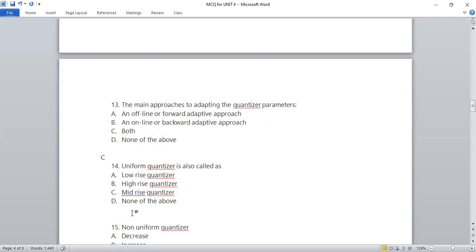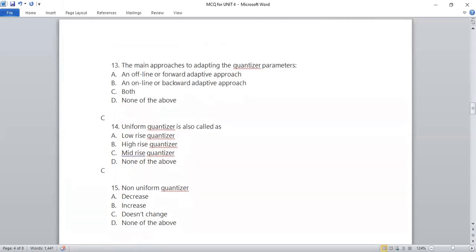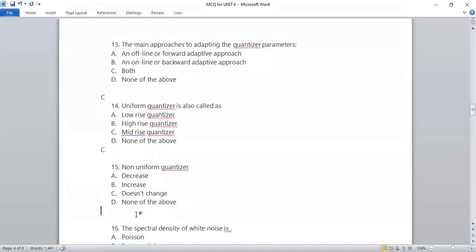So your right answer will be answer option C. Okay, moving forward, non-uniform quantizer is having four options. Now it is showing you four options: decrease, increase, doesn't change, or none of the above. So non-uniform quantizer decrease, right? That is the right option. So the right option is A.